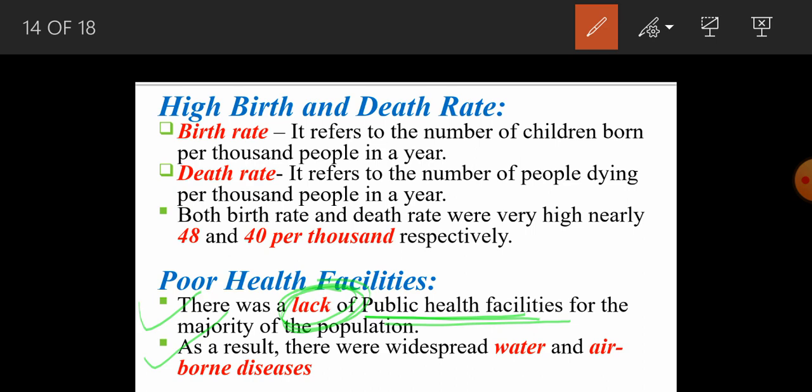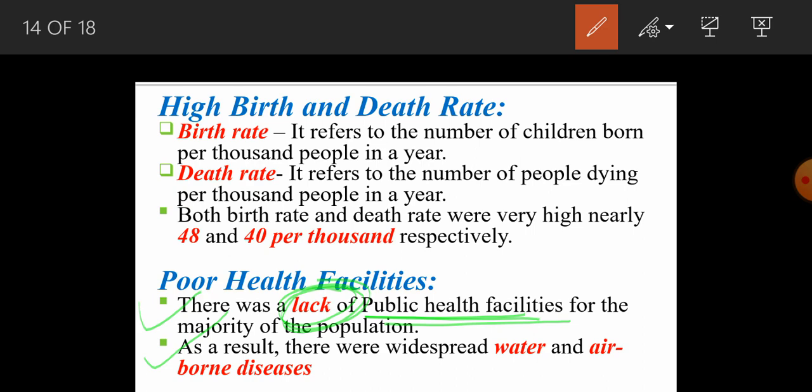As for airborne diseases, right now we are suffering from COVID-19, which is a communicable disease. So you can relate that at that time there were so many airborne diseases. Compared to the Indian economy on the eve of independence, today's public health facilities are definitely upgraded.